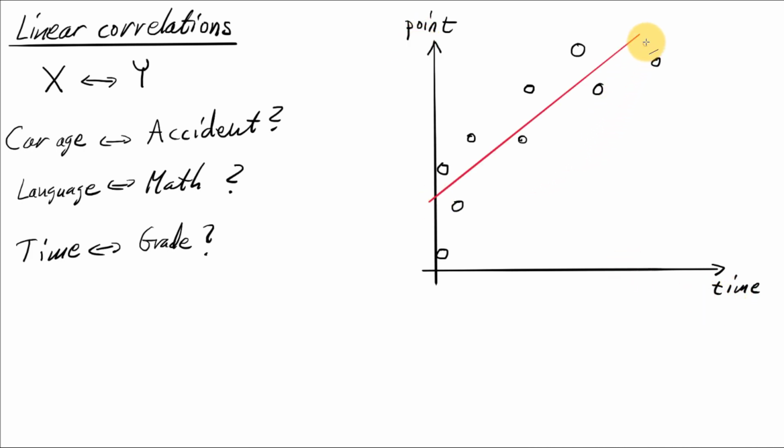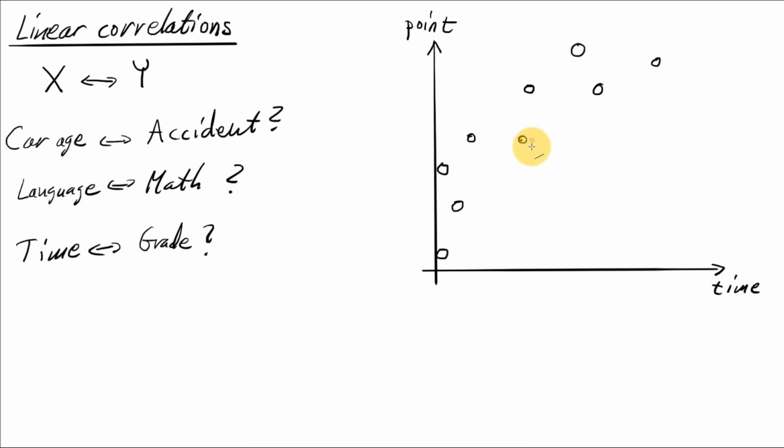There seems to be some indication of it, because most of the points lie in a kind of a straight line. So you see, the more time you spend, the better points you get. Not very surprisingly, but it's not sure at all that it will be a straight line that will be the correlation. And there are some points here also that could question if it's a linear correlation. But assuming that there is a linear correlation, that is, we can describe the correlation by a straight line, then how can you quantify this correlation?